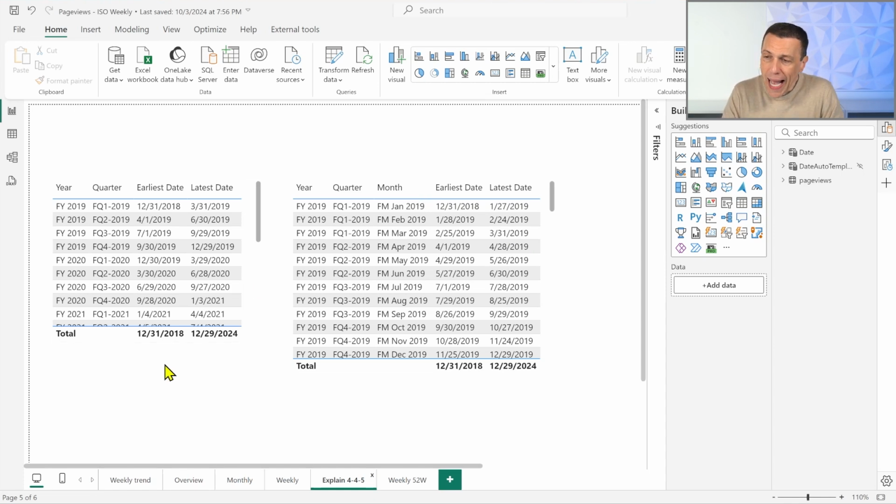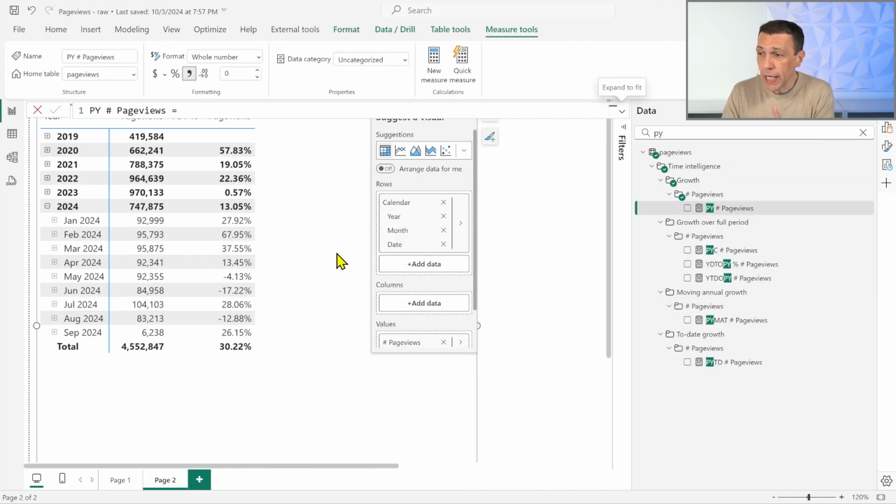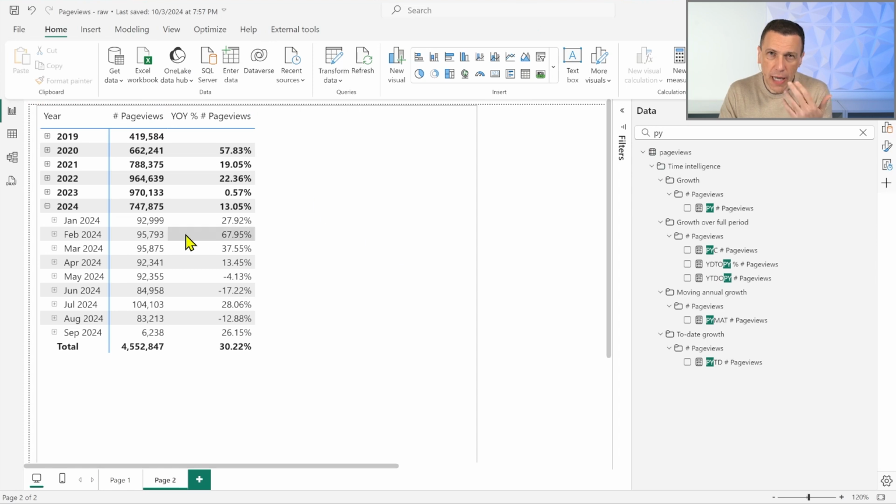Now, how does it work? If I go back to my model, if you remember, I created this model by using Bravo. I created the date table by using Bravo, and I connected the date table by creating the relationship in the model. Now, this is the same model, so in the demo files, you will see different files, one for each example. But this is the model I started with.